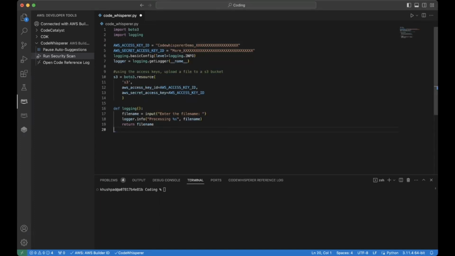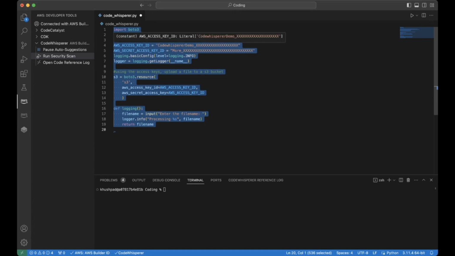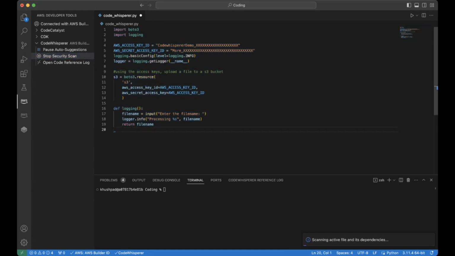So this code right here imports Boto3 and also imports logging. We have our access key, and we also have our secret access key ID over here. Now, what's really important to recognize is that we do not hard code AWS credentials within our code, just for security purposes. It's recommended in AWS best practices, and the security scan does scan for that as well, in terms of the secret access key ID and the access key ID. So if I run the scan, it should be able to flag that this is not recommended for best practices in general. So we're going to go ahead and scan this.